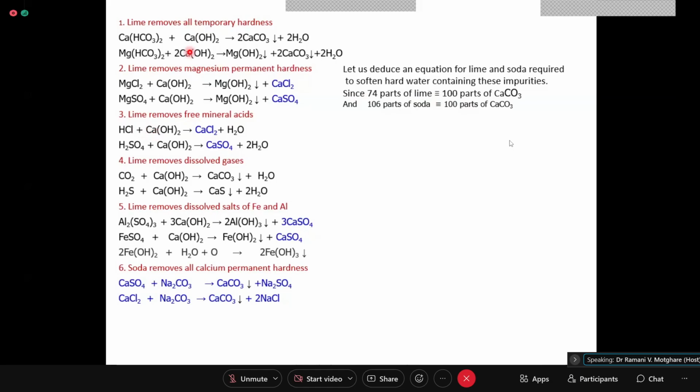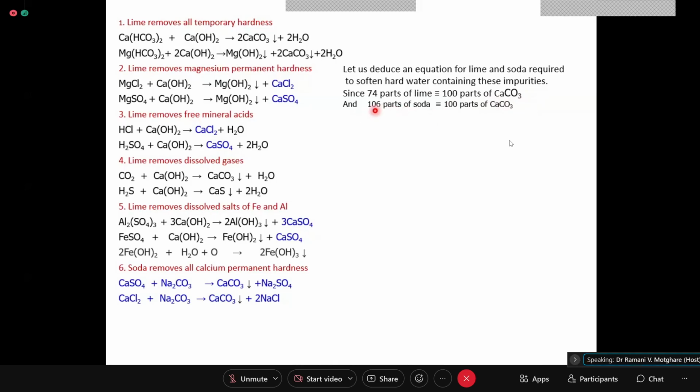Calcium is 40, hydroxide is 17, so 17 into 2 is 34. 34 plus 40 is 74. So 74 being the molecular weight of lime, it is equated to 100 grams of calcium carbonate.